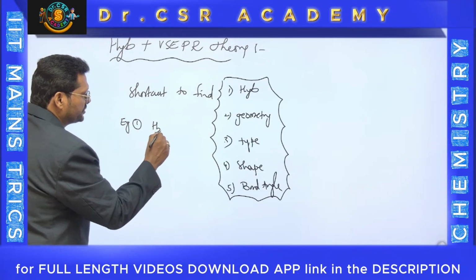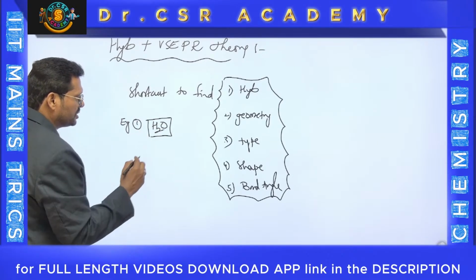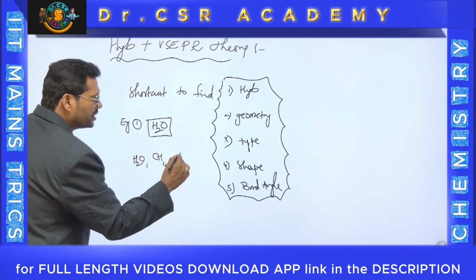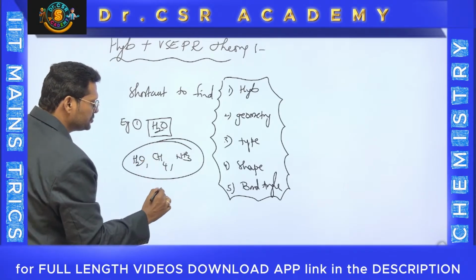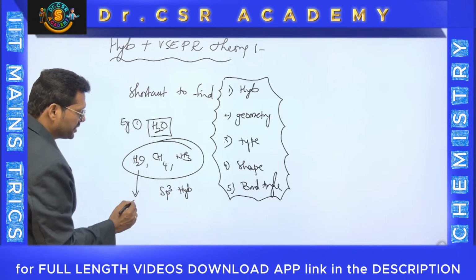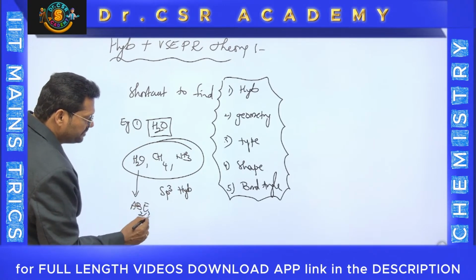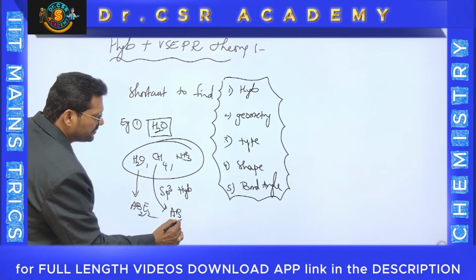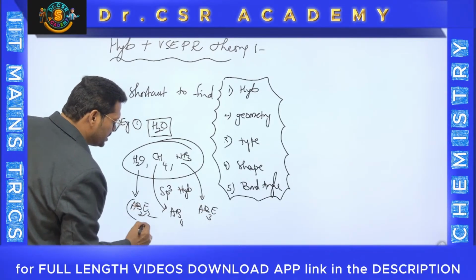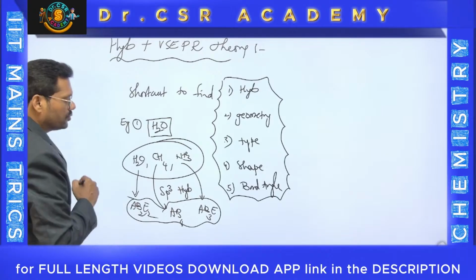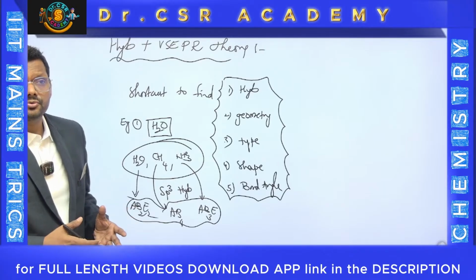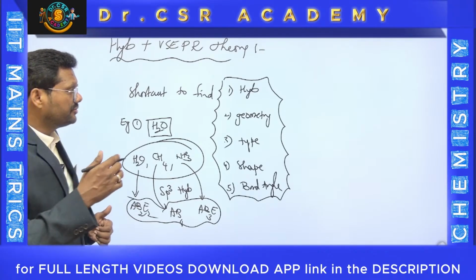Suppose H2O, the water molecule. H2O, CH4, and ammonia all three belong to sp3 hybridization only. But there is a difference. H2O belongs to AB2E2 type. CH4 belongs to AB4 type, while NH3 belongs to AB3E type. Now you should understand the difference among them, how to determine whether it is AB3E, AB2E2 or AB4. For this, you can follow the shortcut.